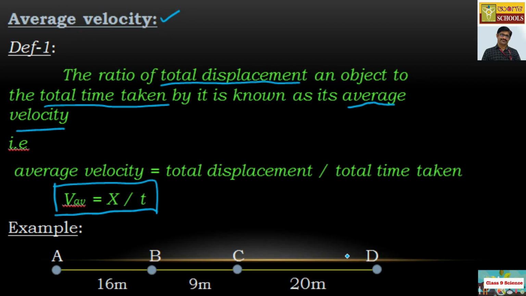So this is the path in which the body is moving. Let us imagine that the object is moving in that direction.